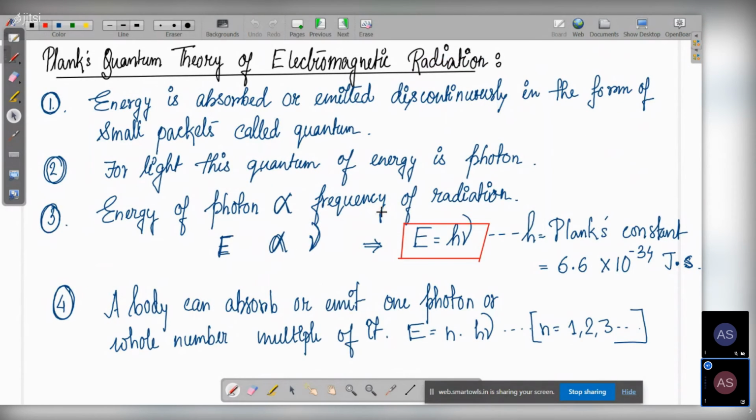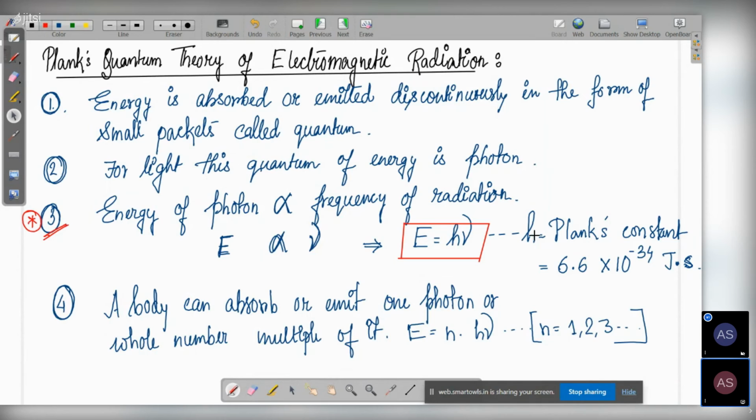He says that this energy is directly proportional to the frequency of radiation. This is also a very important point. E directly proportional to nu. Therefore, E is equal to h nu. And this h is called Planck's constant, which has a value of 6.626 into 10 to the power of minus 34 joule second. Is it clear to you?